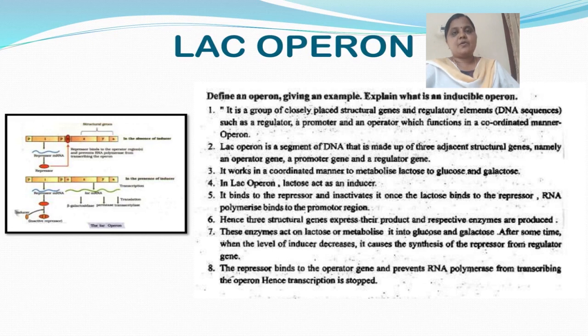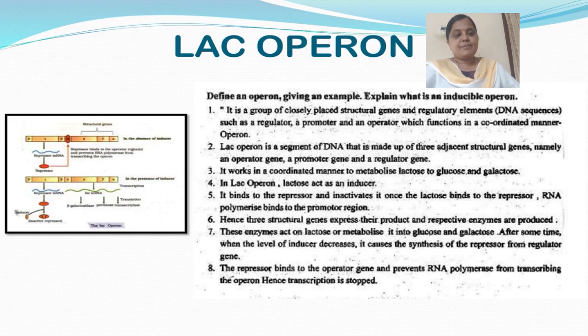And this lac operon is a segment of DNA made up of 3 adjacent structural genes, namely operator gene, promoter gene, and regulator gene. It works in a coordinated manner to metabolize lactose to glucose and galactose. Lactose acts as an inducer.